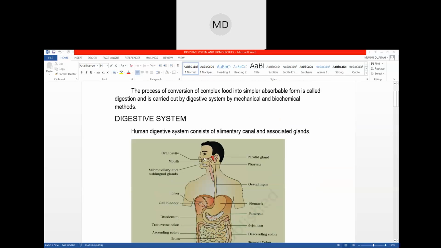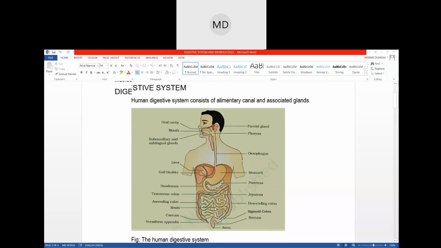That is, it will start in the mouth. In the mouth, saliva will act, and then it will pass to the pharynx, esophagus, and the stomach. In the stomach, also some digestion will take place, right? In the stomach, HCl, pepsinogen and all will act, and digestion will take place, and then it will pass to the small intestine. In the small intestine, the bile, pancreatic juice, all these will act.